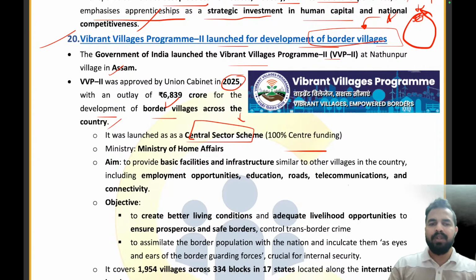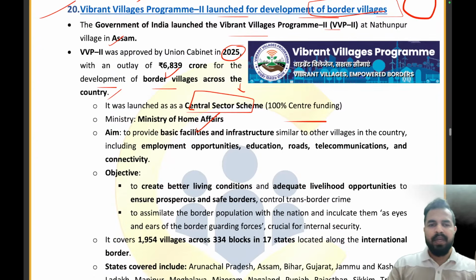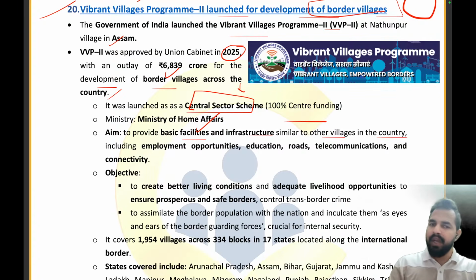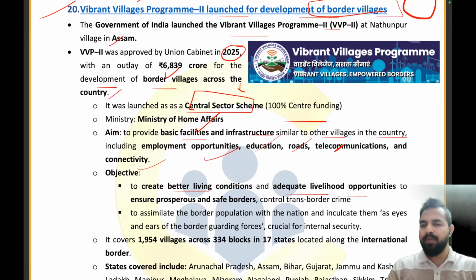Right? It will be a Ministry of Home Affairs scheme to provide basic facilities and infrastructure similar to other villages in the country. So the infrastructure that our other villages have will also be there in the first villages of the country. Right? We will be including employment opportunities, education, roads, telecommunications and connectivity. We will be creating better living conditions and adequate livelihood opportunities, so that we can have prosperous, safe borders, and we can control trans-border crime also.